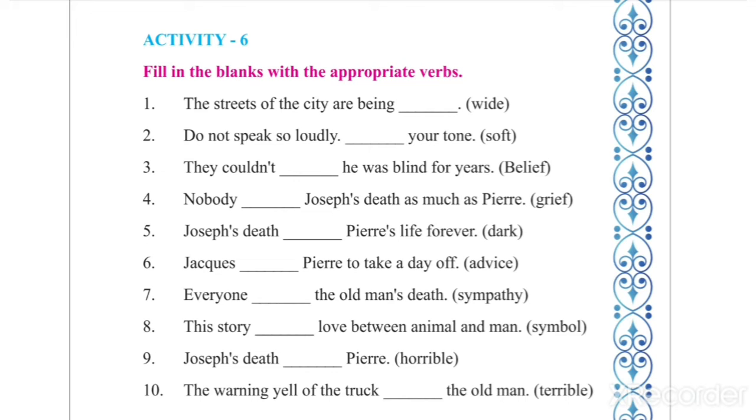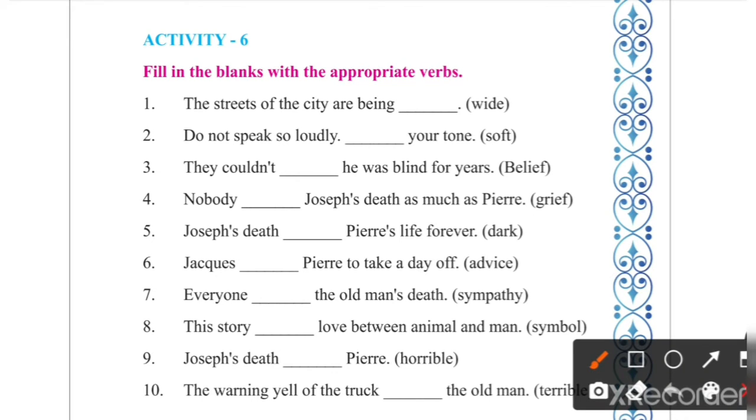They couldn't dash. He was blind for years. Believe. Now everywhere it is not necessary that by adding N or EN or ED or ISE or IZE we can make a verb. Here what is the verb form of believe? The verb form is believe. And what is the spelling of believe? B-E-L-I-E-V-E. Believe.